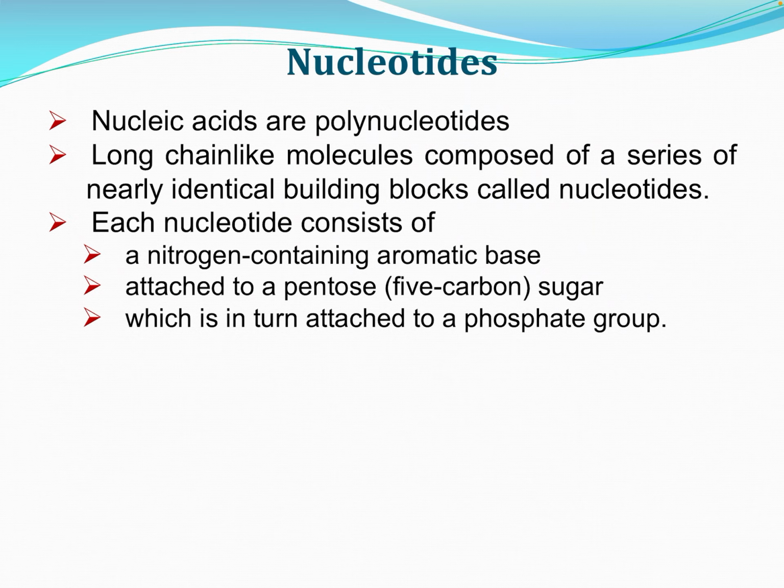They are composed of almost identical building blocks, and each nucleotide has three components: a nitrogen-containing aromatic base, and the backbone composed of the sugar and the phosphate group. The pentose 5-carbon sugar plus the phosphate group form the backbone structure of the nucleotide, whereas the nitrogen bases represent the genetic information.